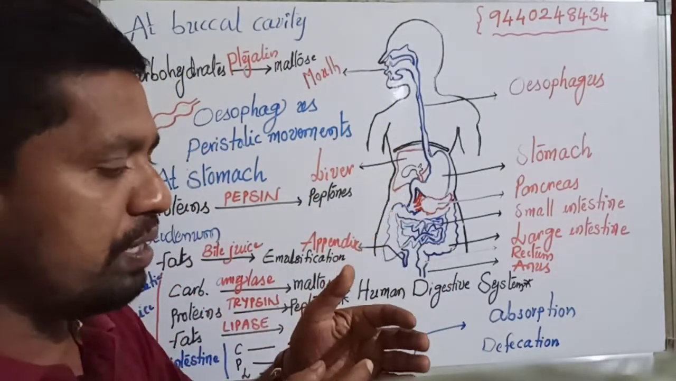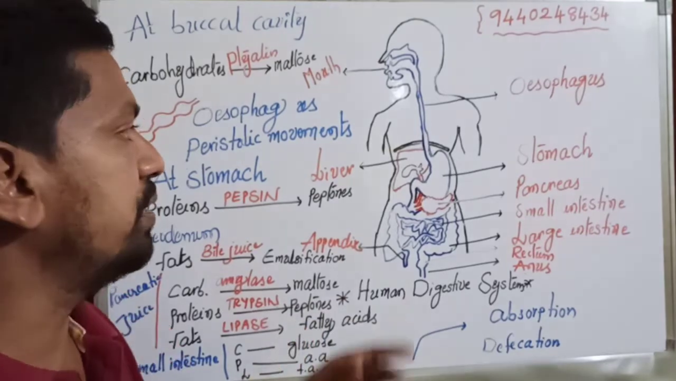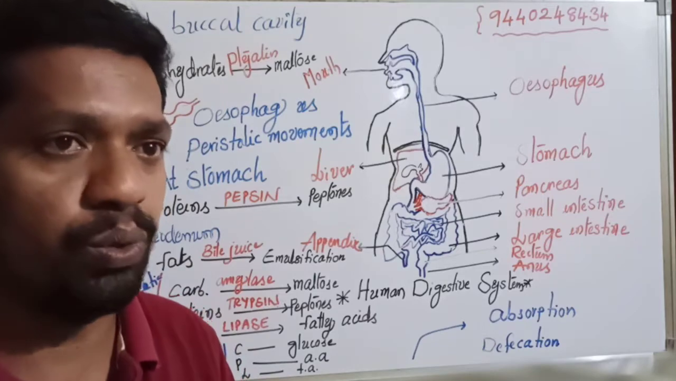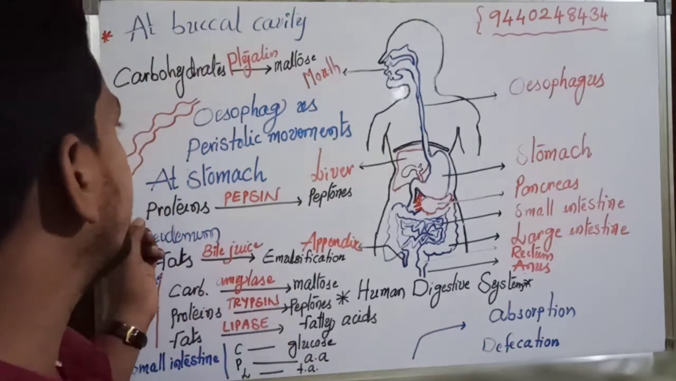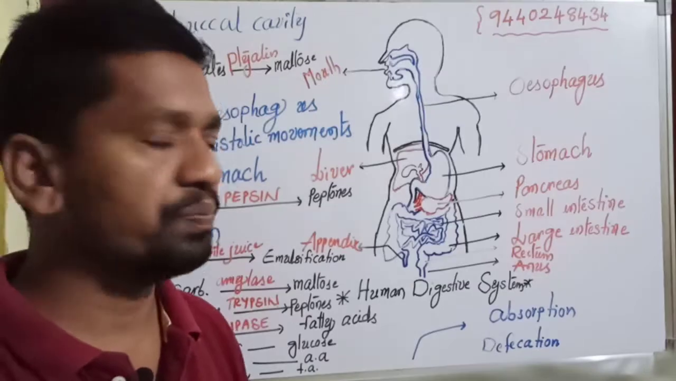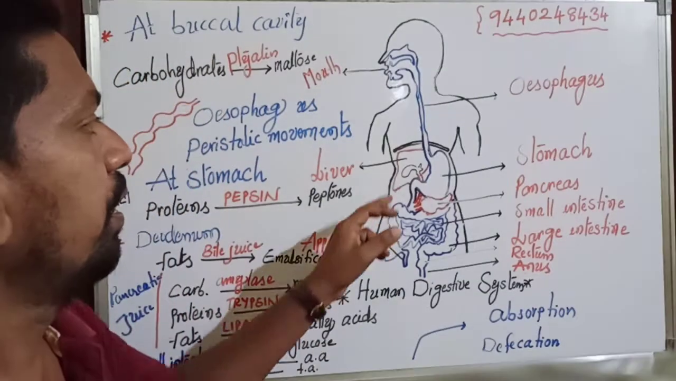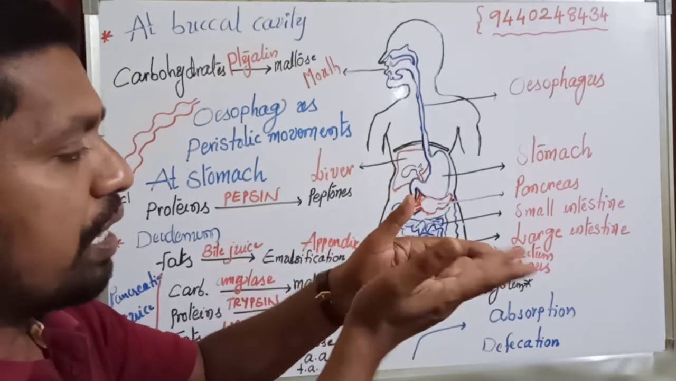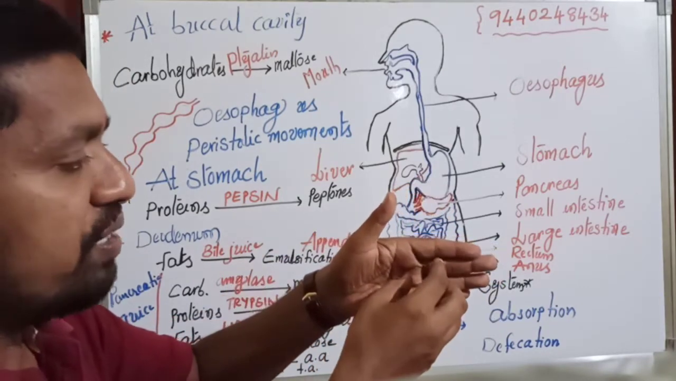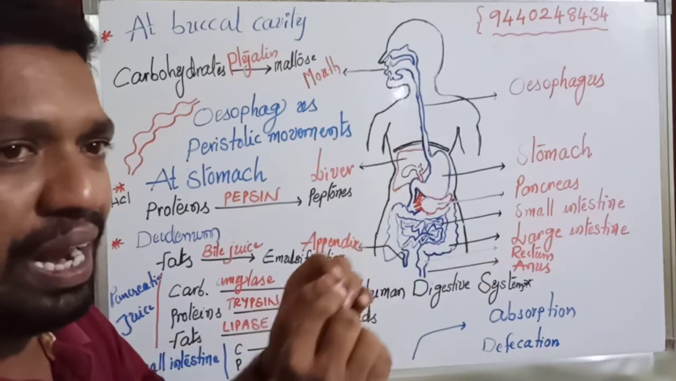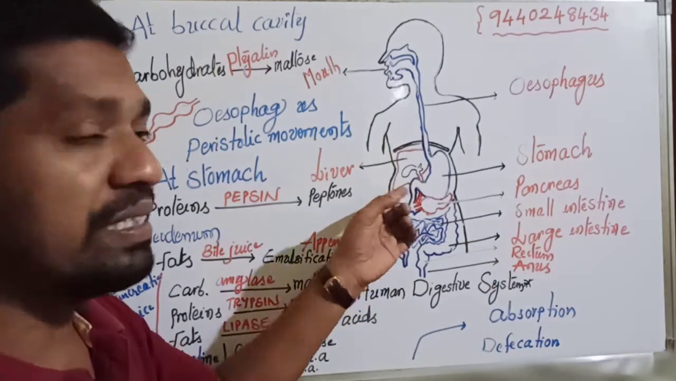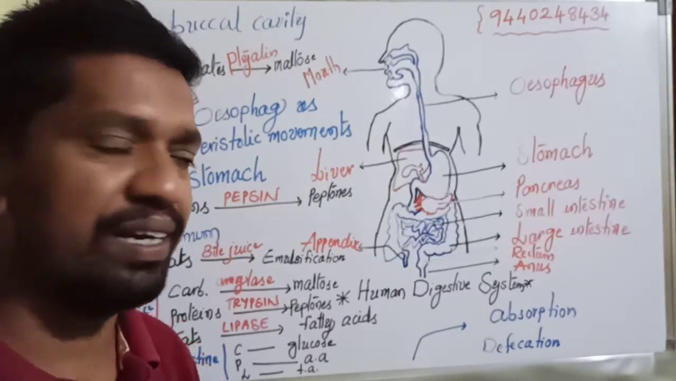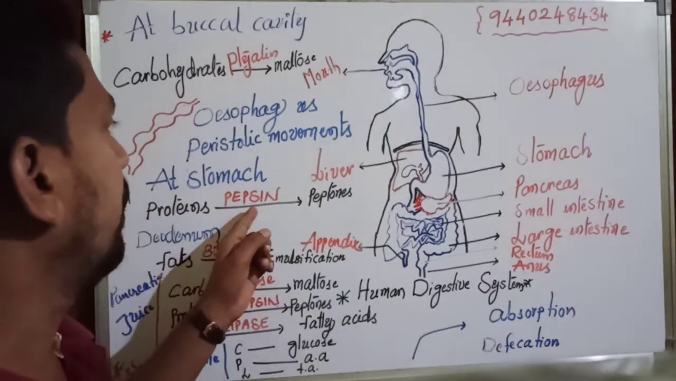Inside the stomach walls, we have specific glands known as gastric glands. Gastric glands secrete gastric juice, which contains hydrochloric acid and the enzyme pepsin. I repeat. In the stomach, the walls are covered with mucous membrane. Inside the mucous membrane, we have small glands known as gastric glands. Gastric glands secrete gastric juice, which contains hydrochloric acid and the enzyme pepsin.